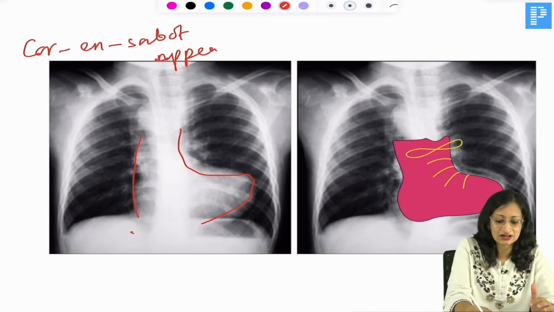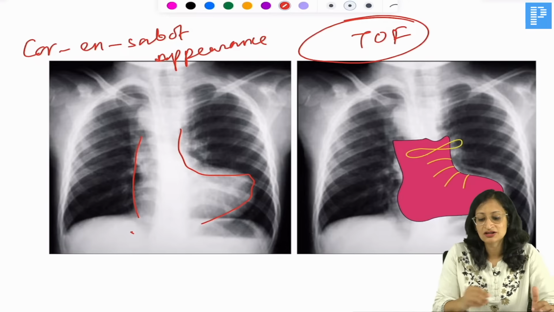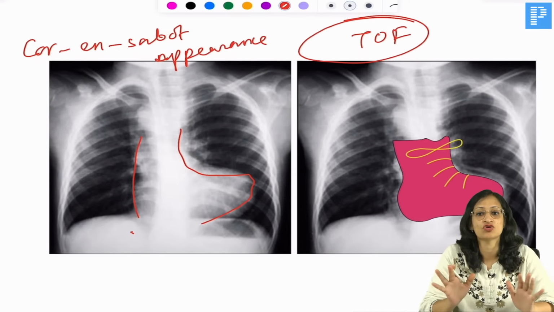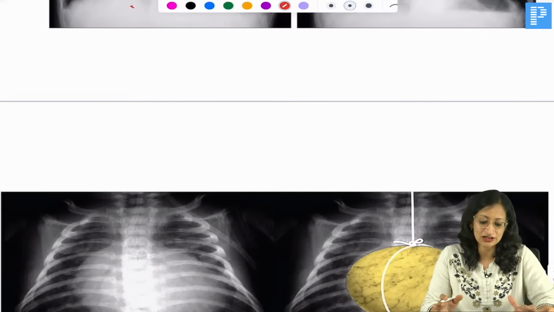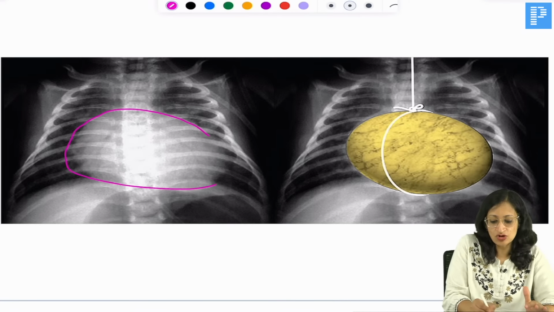Okay, and the diagnosis here of course becomes tetralogy of Fallot. Tetralogy of Fallot, and there is also pulmonary oligemia. That means you cannot see the bronchovascular margins very prominently. What do you see here? So, here you see the egg on side appearance.